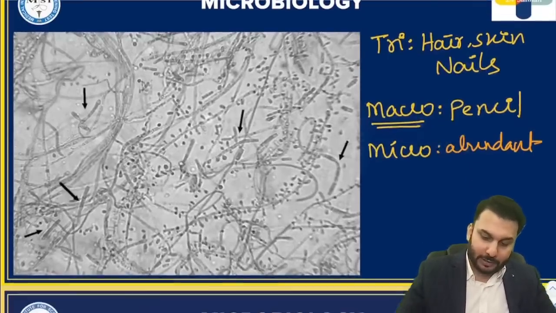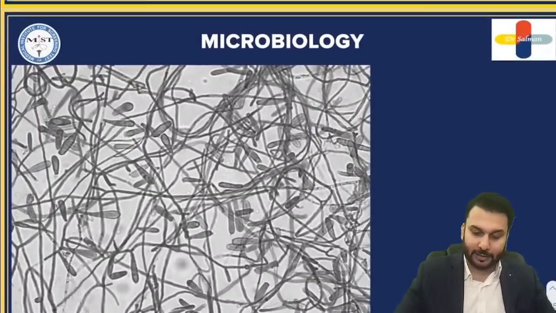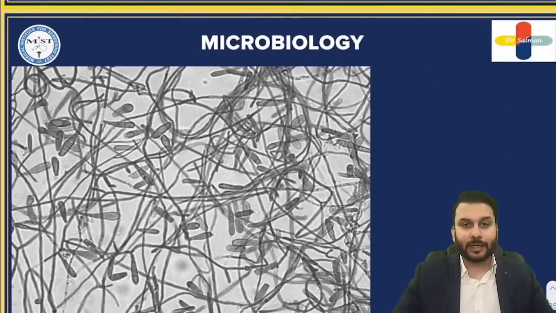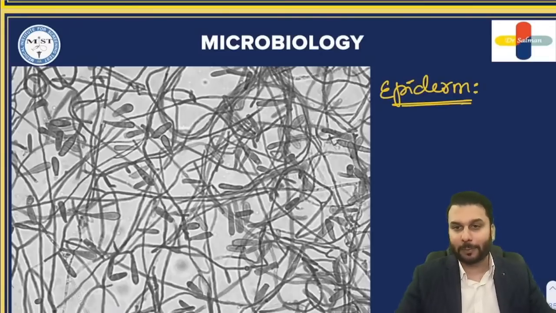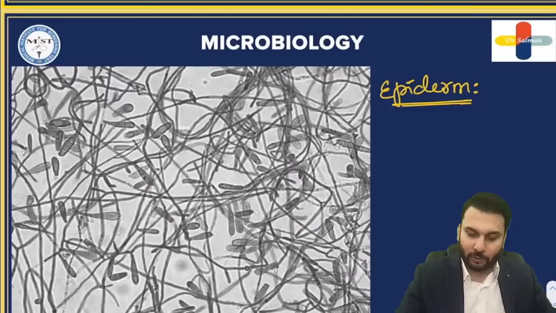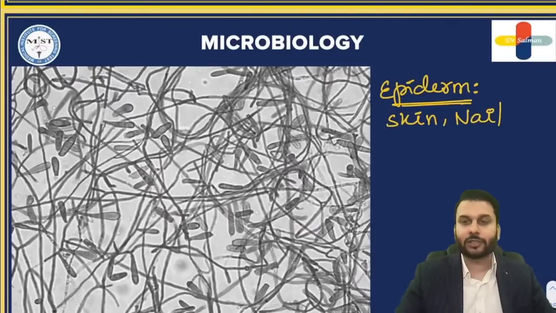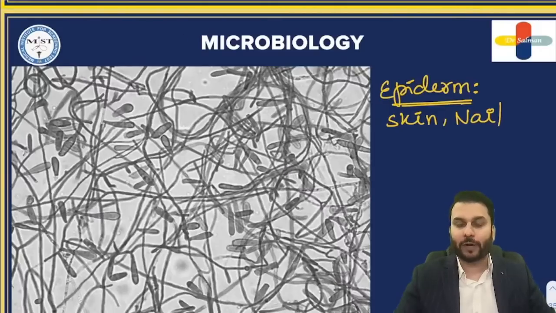Okay. Next, let us move to the second picture. The second picture is describing epidermophyton, on which the question was just now. Epidermophyton, remember it like epiderm, the outermost layer. We are going to remember it like skin and nail. Skin and nail is involved by the epidermophyton.